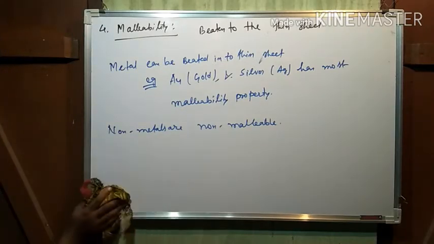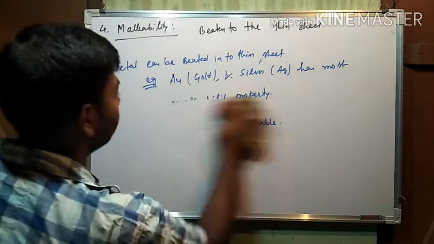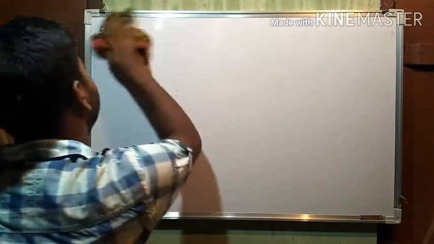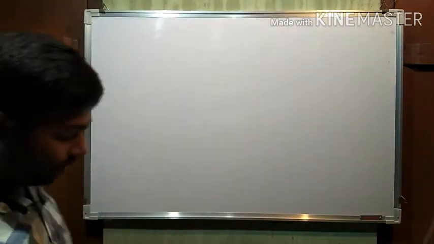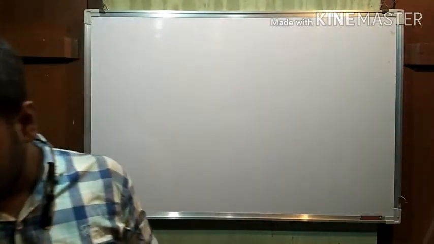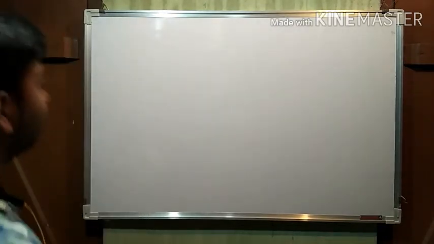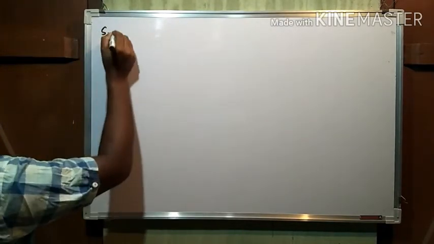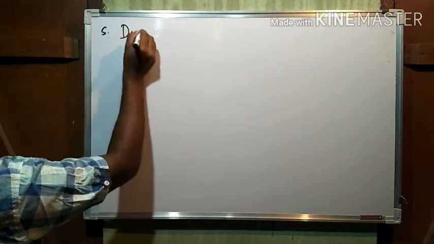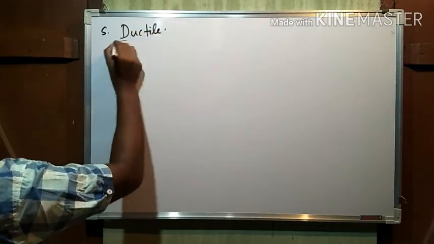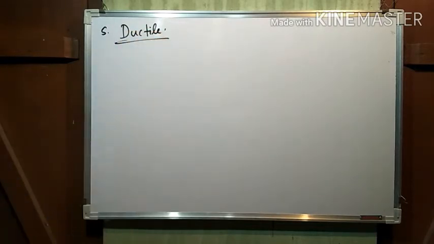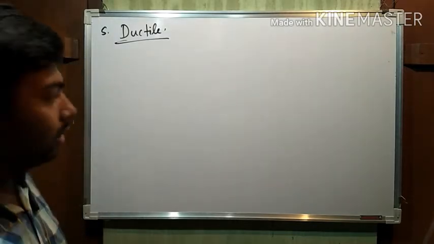See the fifth property. What is the fifth property? The fifth property is ductile. Now, what is the meaning of ductile?